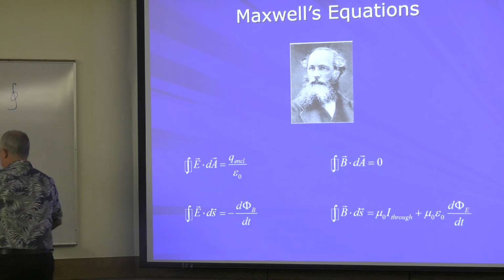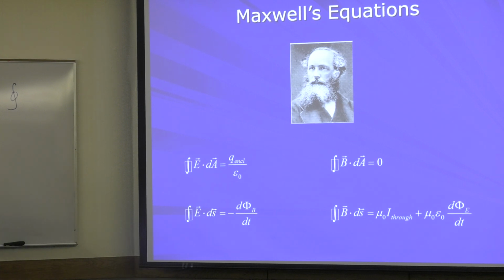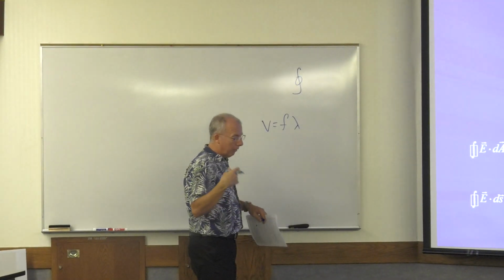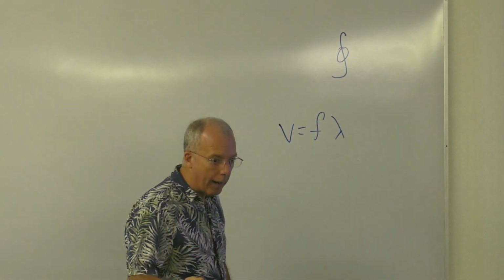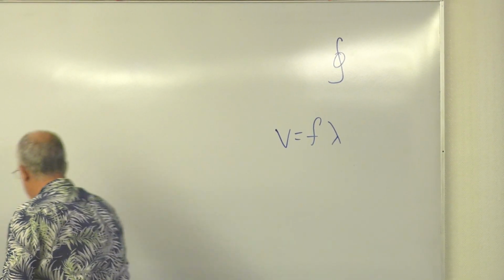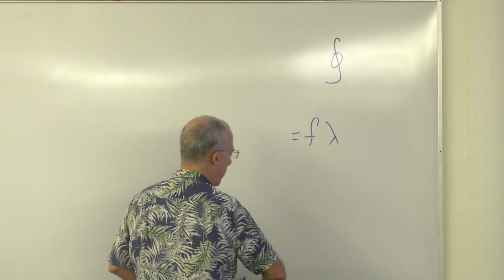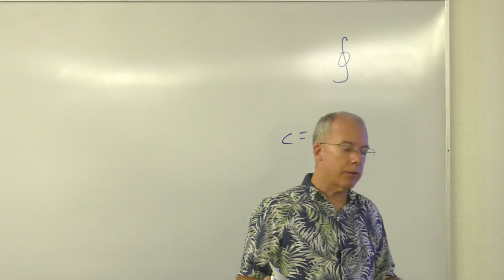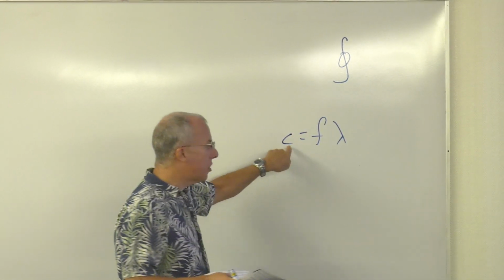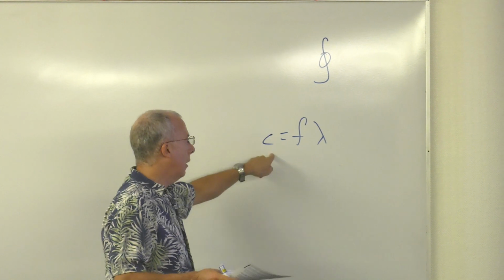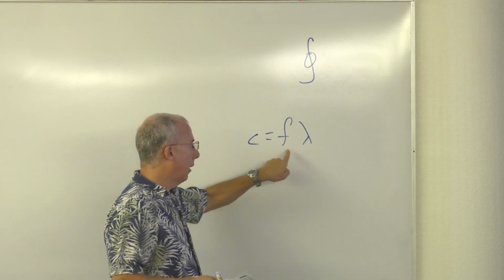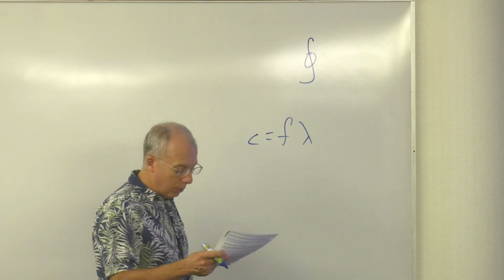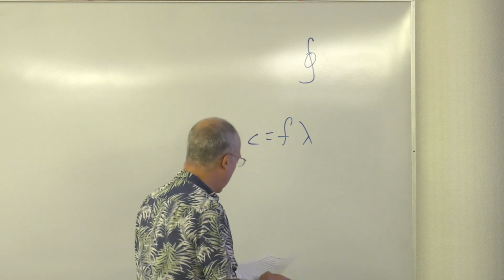Now, v equals f lambda. But here, the velocity of these electromagnetic waves, or light waves, is the speed of light. And we always use lowercase c for the speed of light. All right, so Maxwell's equations say that these electromagnetic waves, or light waves, have to have one speed, the speed of light. But, you know, speed of light equals the frequency times the wavelength. So these two can be anything as long as their product equals the speed of light.